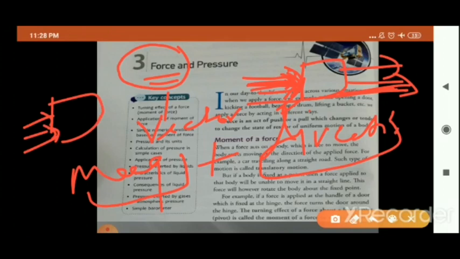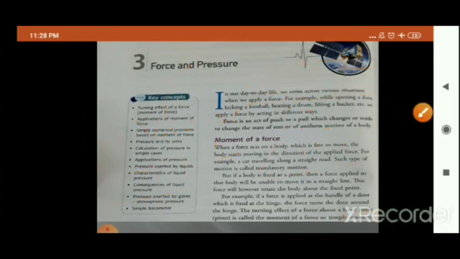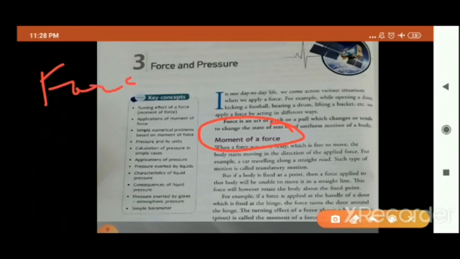Okay children? Okay. Now our next topic is moment of a force. Now what is moment of a force, children? What is the difference between force and moment of force? First of all, I should discuss this. What is the difference between force and moment of force? MOF is your moment of force.